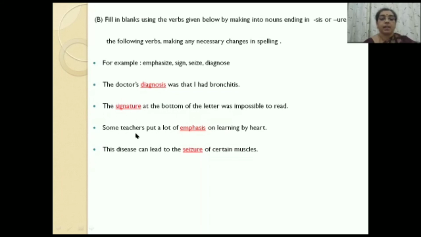Next sentence: some teachers put a lot of emphasis on learning by heart. By heart means to memorize. Last sentence: this disease can lead to the dash of certain muscles. Disease means illness. The verb here is seize, and the noun form is seizure. Seizure means capture, or to bring an obstruction of certain muscles.